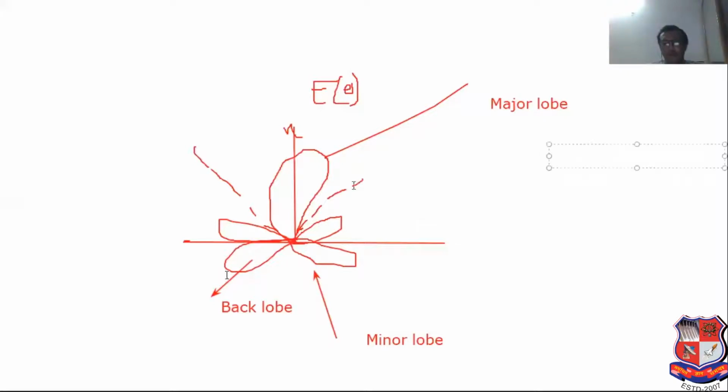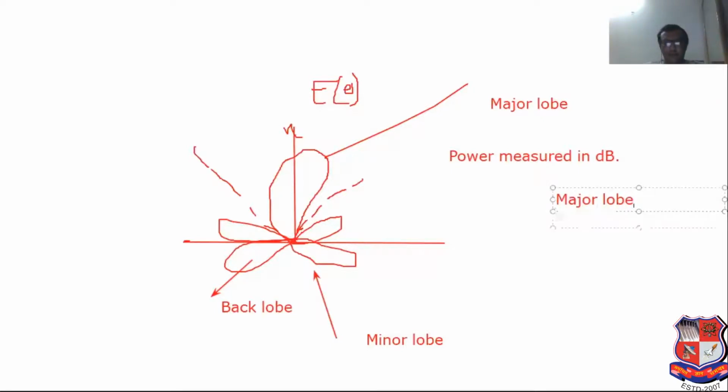Now, based on this radiation pattern, whatever power is measured is measured in decibel. Now, there are four types of lobe that can be present in the radiation pattern.